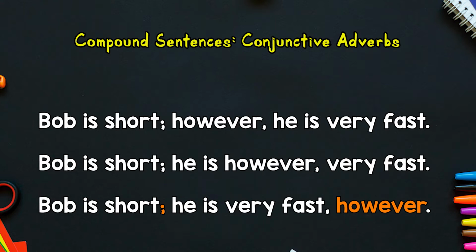And then I have Bob is short; he is very fast, however. We're using it there at the end. So, regardless of where it was placed, it does not change the meaning of the compound sentence, or it does not change that you can separate the two clauses to get your independent clauses.